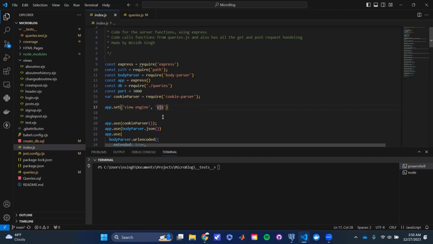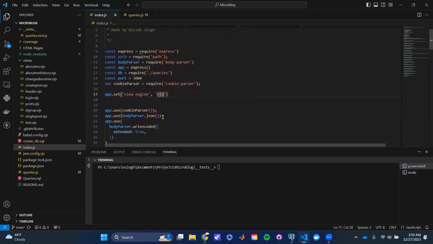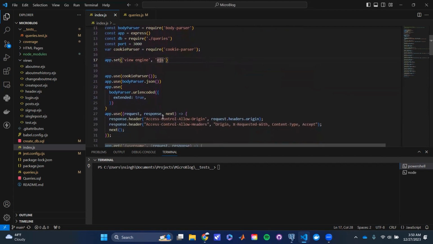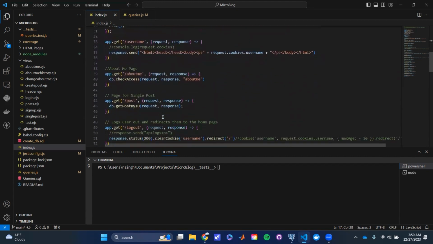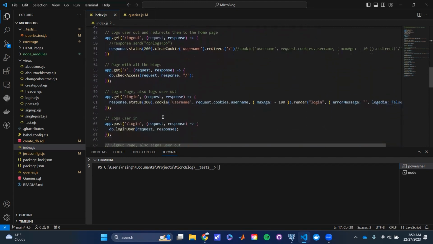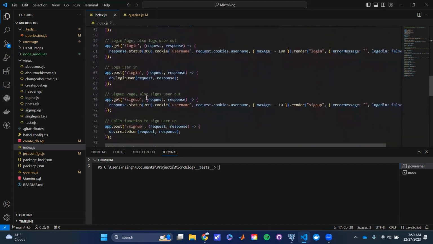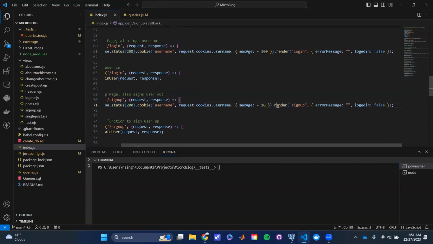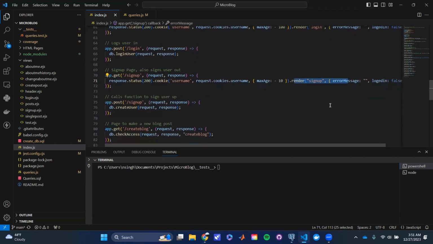So the first file that's important is index.js. This is where the app is, where all the routing happens. Any request comes through here, any get or post request, and all this does is route it through another function. So sometimes it'll just send it back automatically. For example, if you ask for the sign up page, it'll first give you a status of okay, and then it'll clear the cookies, which is kind of like signing out anybody who's already signed in, and then it will render the sign up page with no error message.